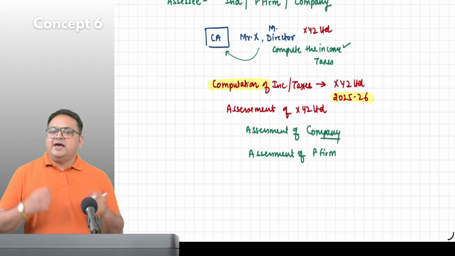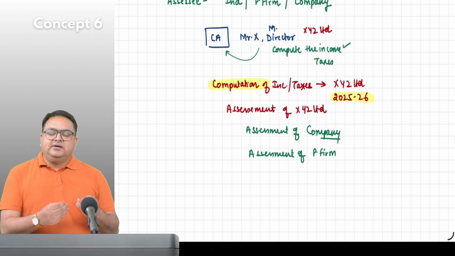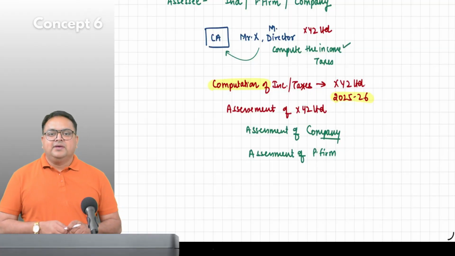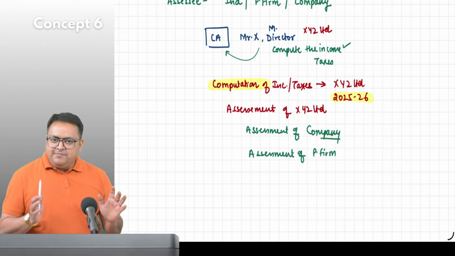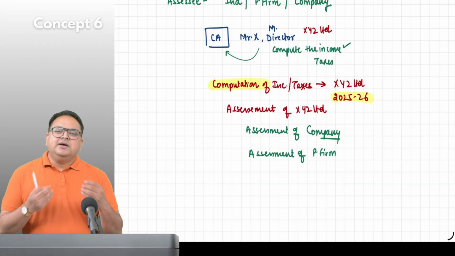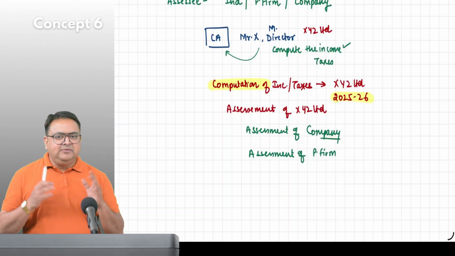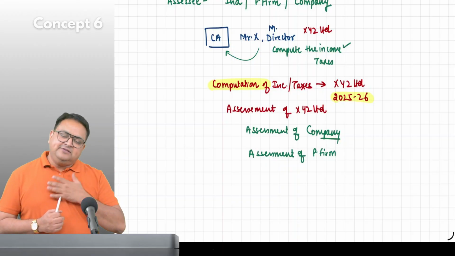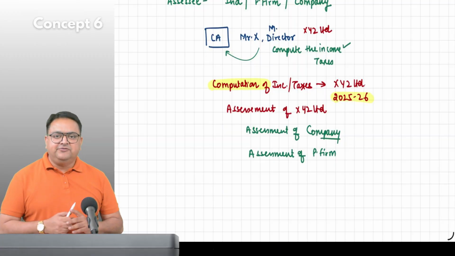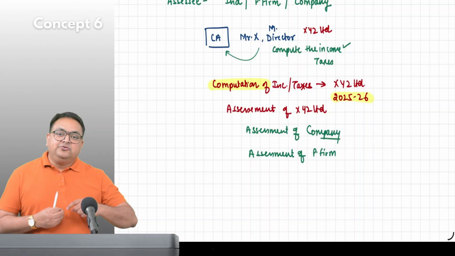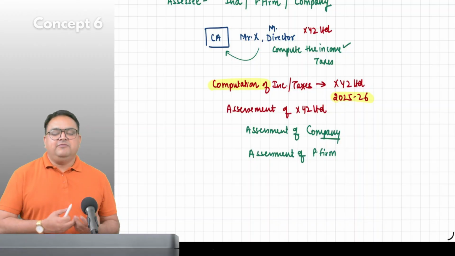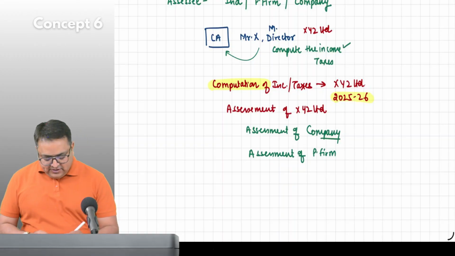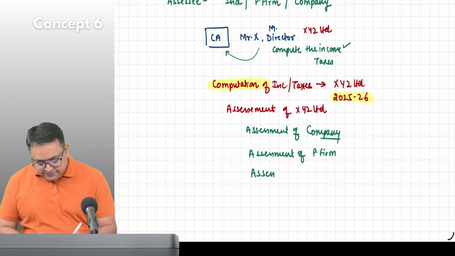Let's say third scenario, there is a person, let's say Mr. Z, who comes to you and says, sir, I don't have a company, I don't have a partnership firm. I have a business, I am the sole owner, the sole proprietor, and I have a few incomes also. It is my income only. So please, can you compute my income also? We will say, yes, we can compute your income also. So what are we doing? We are doing assessment of an individual. Everybody is understanding it?